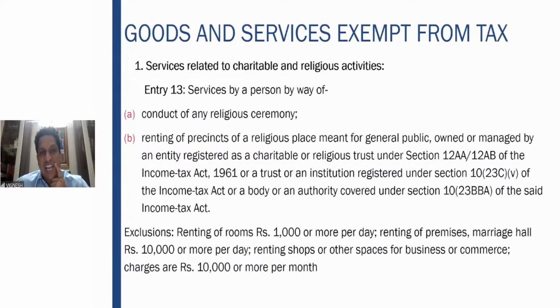Then the next entry numbers you don't need to remember. Just look at the concept of what each entry says. So charitable activities, first one is very clear. Entity registered under 12AB doing it by way of charitable activities is exempt. Second one, services by a person by way of conduct of any religious ceremony.